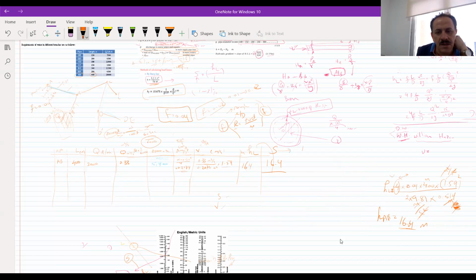The S is the hydraulic gradient line slope, which is equal to head loss divided by the length of the pipe, which is 400. And now it is equal to how much? 16.4 divided by 400 is 0.04, 0.041, which is equal to 4.1 percent.